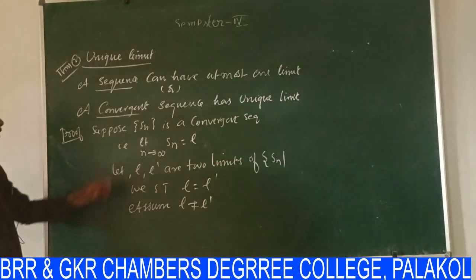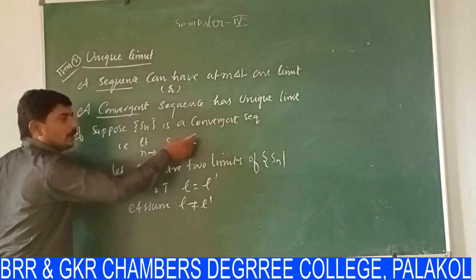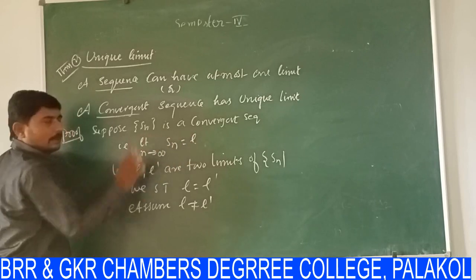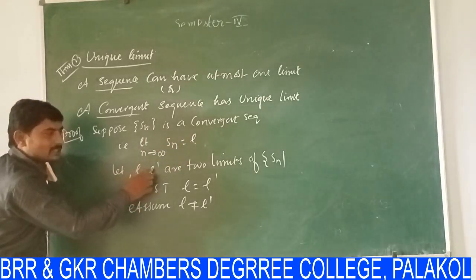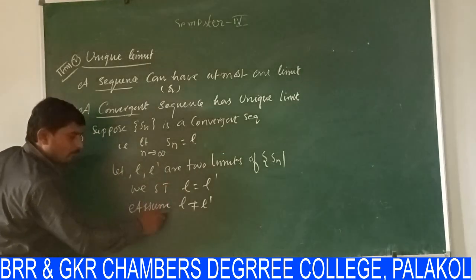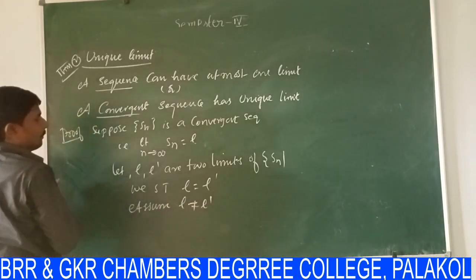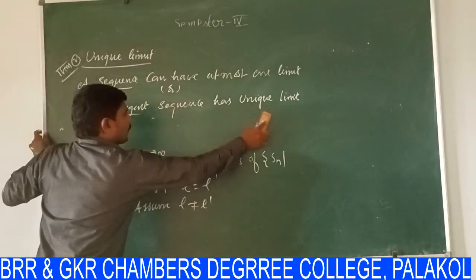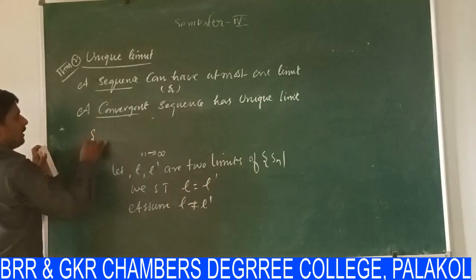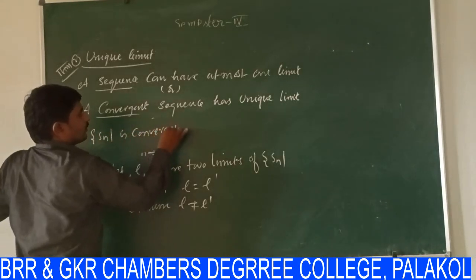Our aim is, this sequence is convergent to, I am supposing, L, where L is the limit of the sequence, but our aim is to show that L is a unique limit. But I am supposing L and L dash both are limits of the sequence. Our aim is what? Both are equal. But what am I assuming? L is not equal to L dash. That means L and L dash both are limits of the sequence. That means the sequence Sn is convergent, or converges to L.